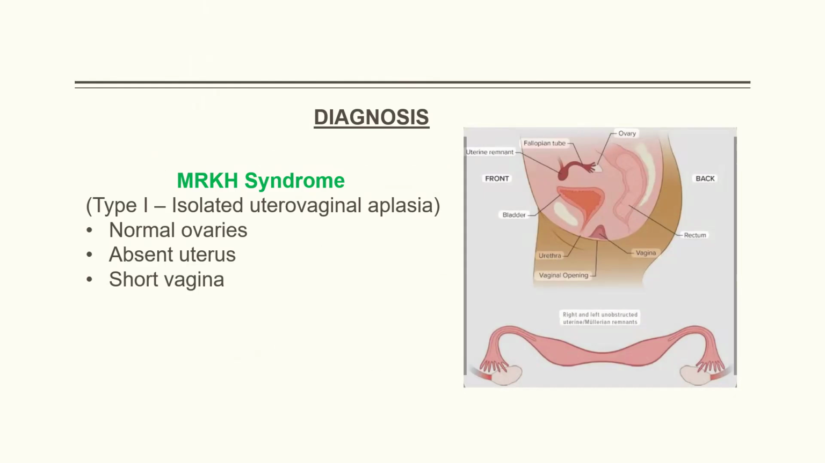As we all know, MRKH syndrome has three types, type 1, type 2, type 3, and this case falls under the category of type 1, isolated uterovaginal aplasia, because she has only normal ovaries, absent uterus and a short vagina.